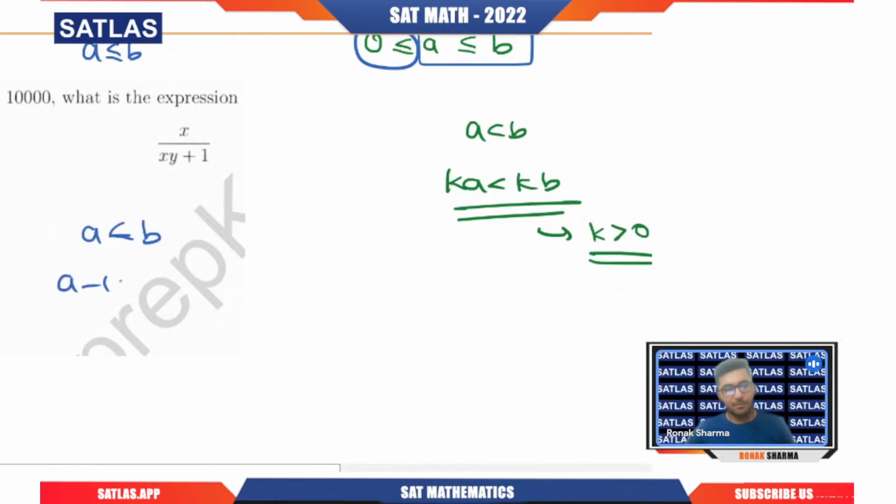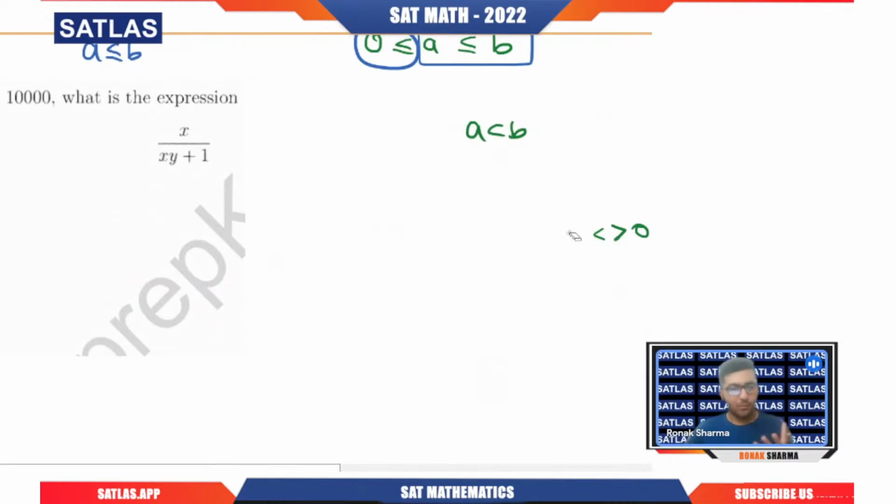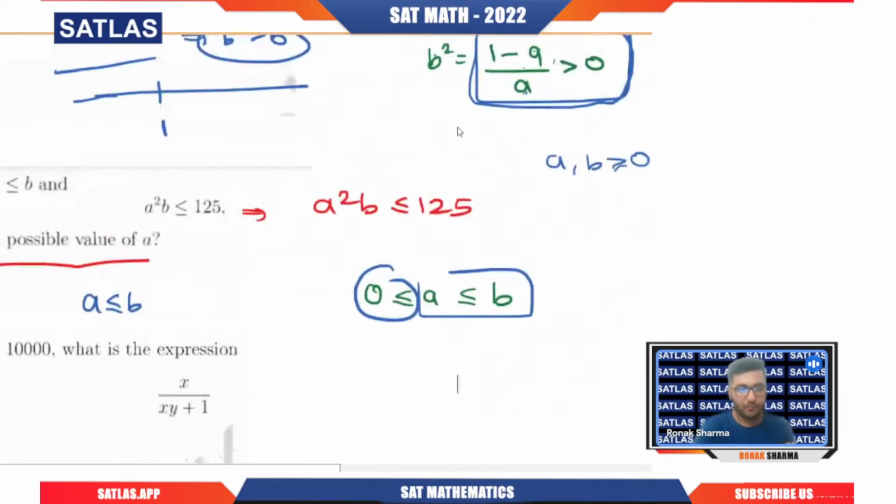Can I subtract something? Yes, you can add or subtract anything, but when it comes to multiplication and division, you can only do it with a positive number, provided the sign won't change. But what if I do that with a negative? Then the sign will change. That is the ultimate exception we have.